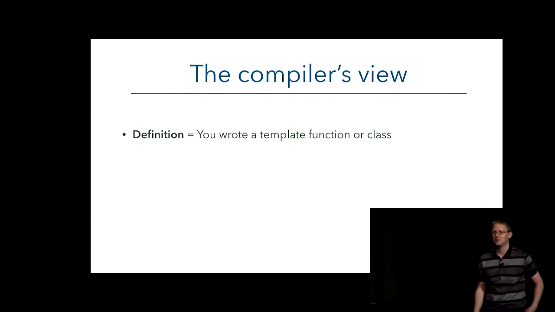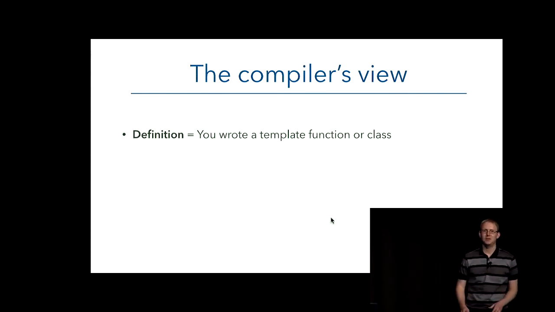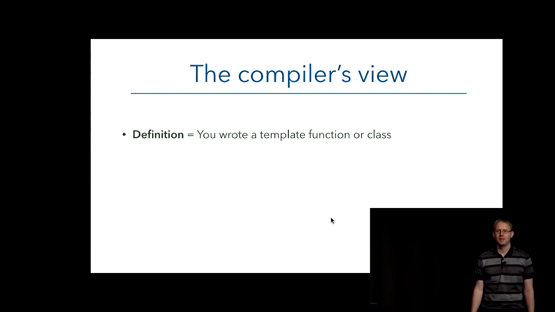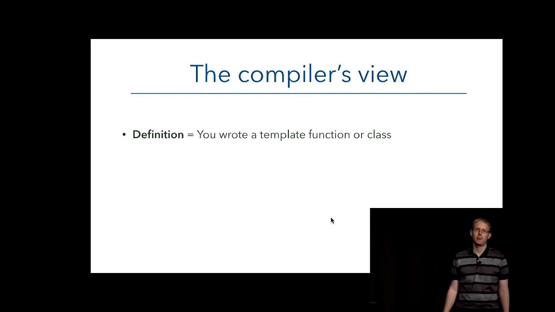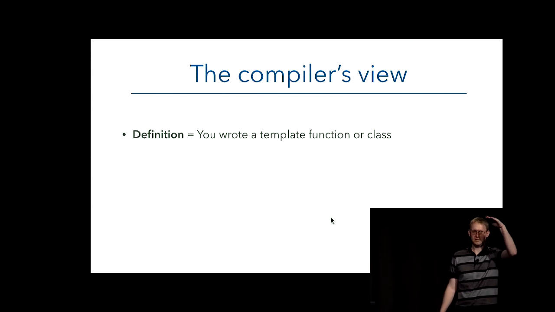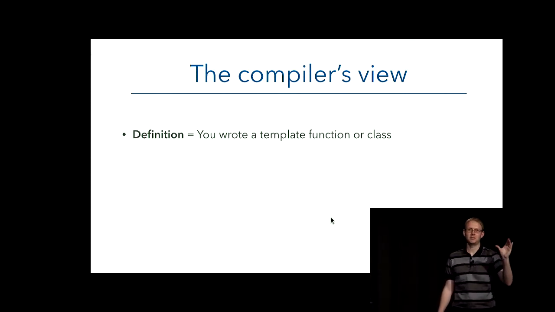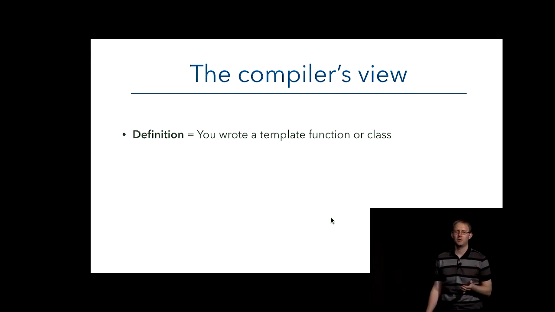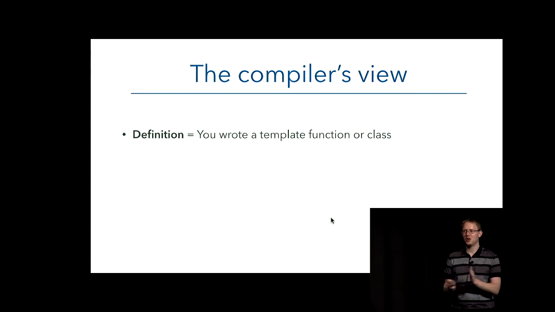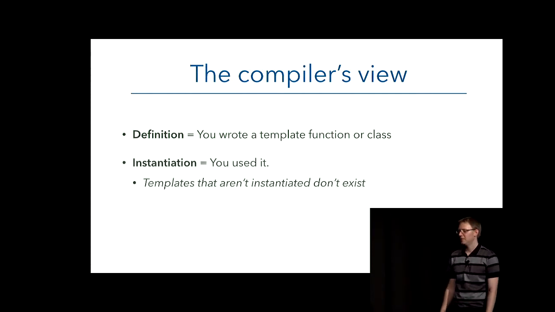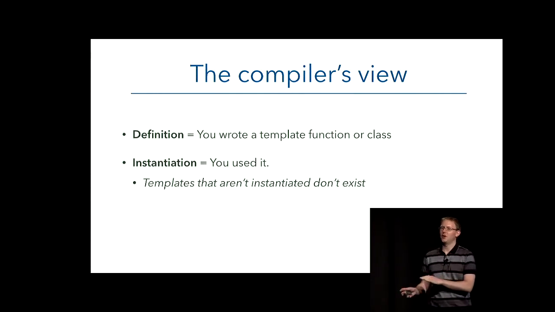So a bit about the compiler's view. What does the compiler see? There are 2 sort of phases of compiling templates. The first is the template definition. So when your compiler loads your CPP file, it starts at the top and runs down and hits code, and as it goes, there's a function, I'll compile that. Now, for normal functions, it tries to compile the whole thing and does error checking and so on and so forth. For a template function or a template class, it can't do a lot of error checking because it doesn't know what the type of T is. That's going to come later. So it kind of just puts it off to the side and says, OK, remember that in case you want to use it.